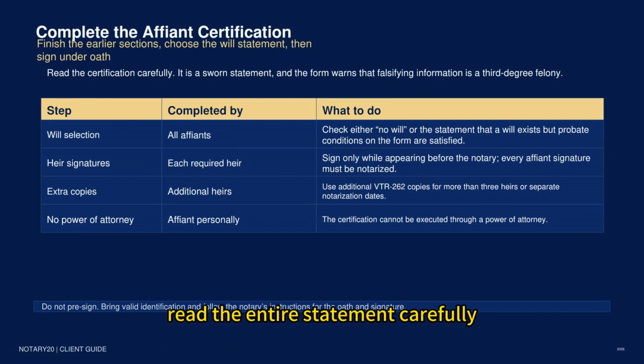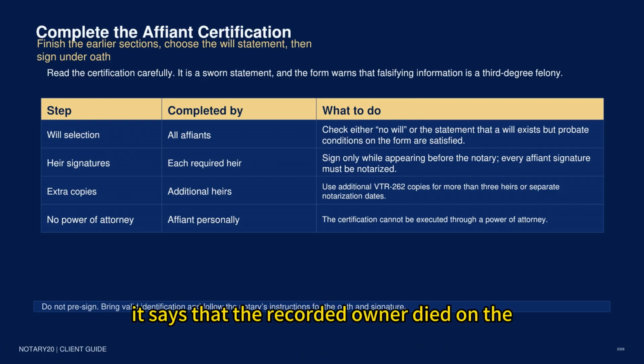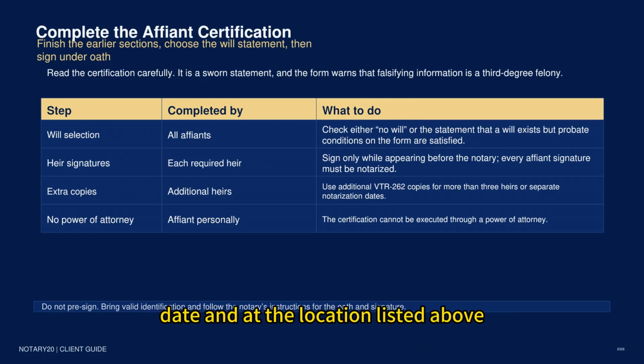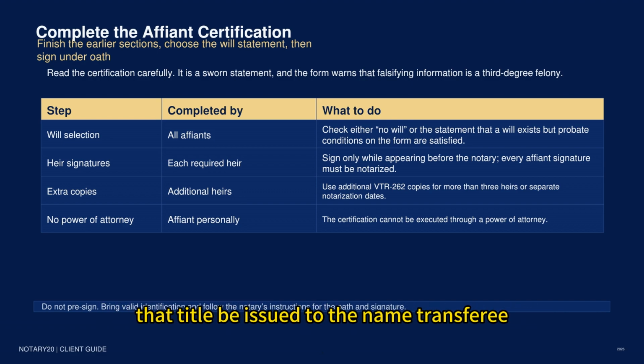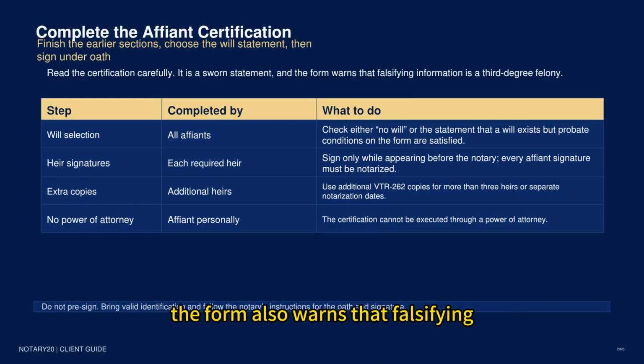Read the entire statement carefully. It says that the recorded owner died on the date and at the location listed above, identifies the affiants as the sole known heirs or beneficiaries covered by the procedure, and directs that title be issued to the named transferee. The form also warns that falsifying information is a third-degree felony.